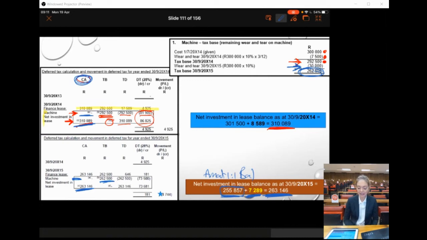Yes, so there's nothing deductible with regards to the net investment in the lease, but we are getting deductions in the form of wear and tear allowances. Mr. Groenewald, depends on the class for asset or machine if it's apportioned or tax. Okay, thank you. But like I said, we think up our own tax law in a FRK 300 question, so we will tell you whether it's apportioned or not.